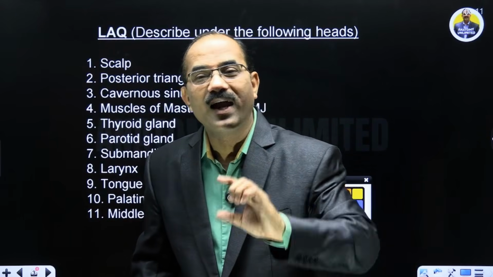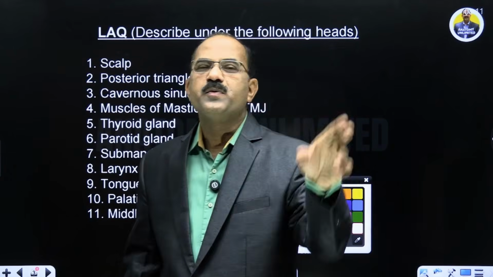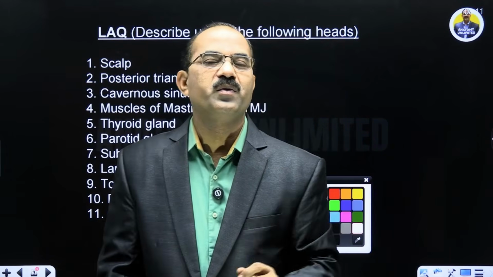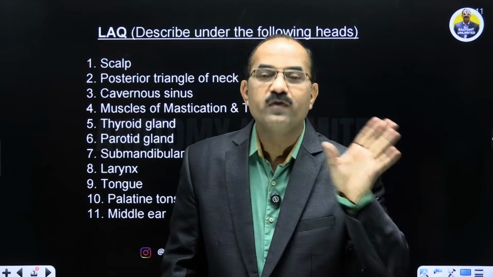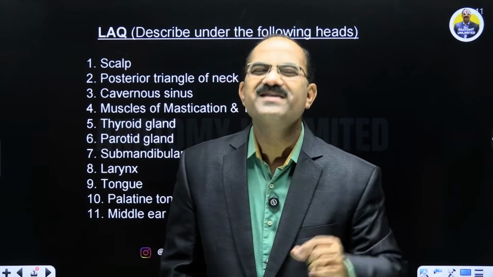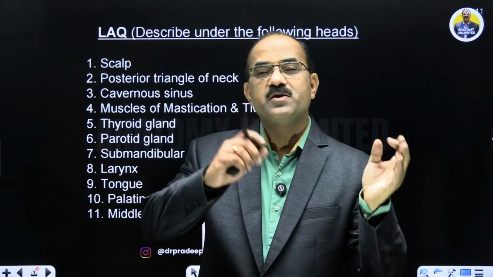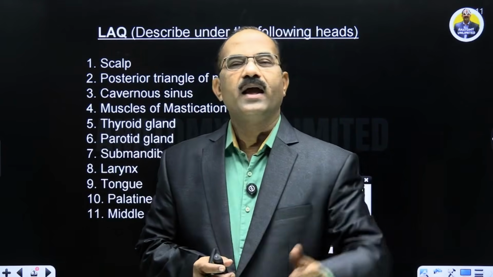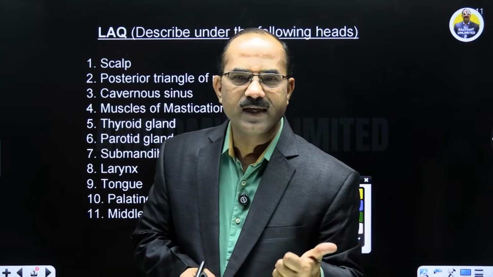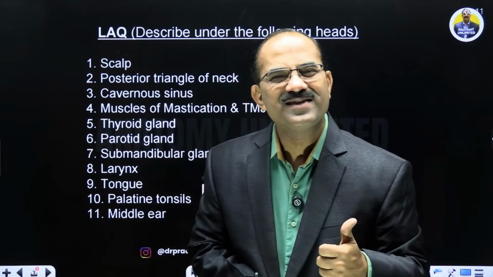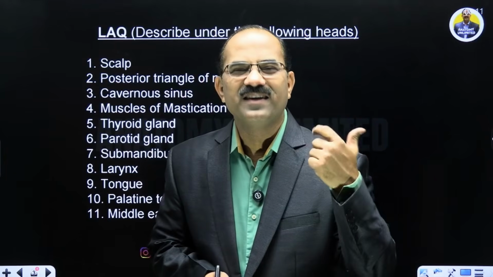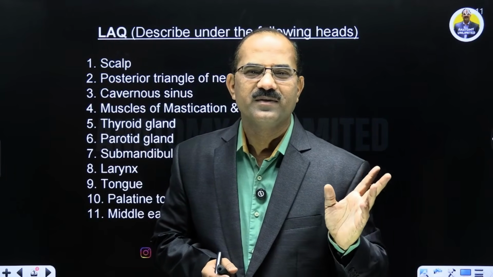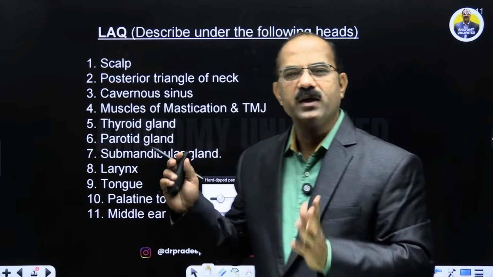So posterior triangle ke boundaries you have to write, the floor you have to write, the prevertebral fascia you have to mention. You have to mention about the roof of the posterior triangle, which is formed by, yes, investing layer. Plus you have to write about the external jugular vein and the branches of cervical plexus. And then the contents of posterior triangle, spinal accessory nerve, then, yes, the brachial plexus, yes, the subclavian artery, the cervical plexus, the occipital artery. Fine. And the clinical applications you can write of the posterior triangle.